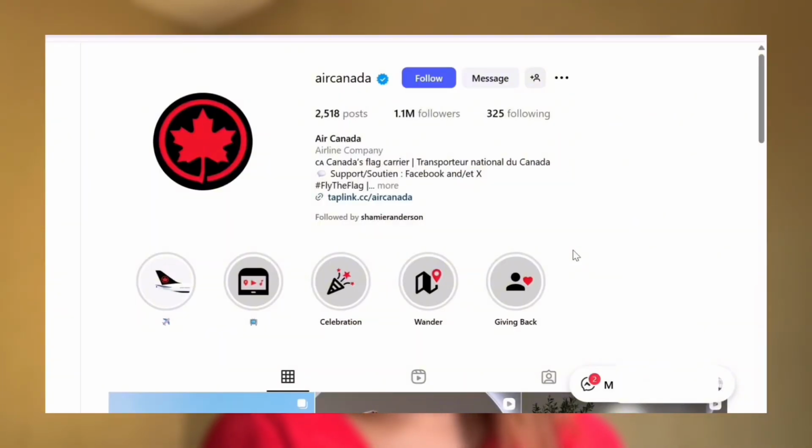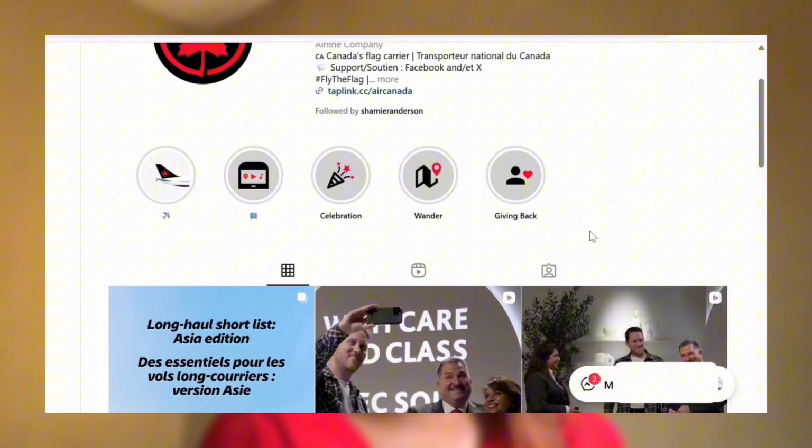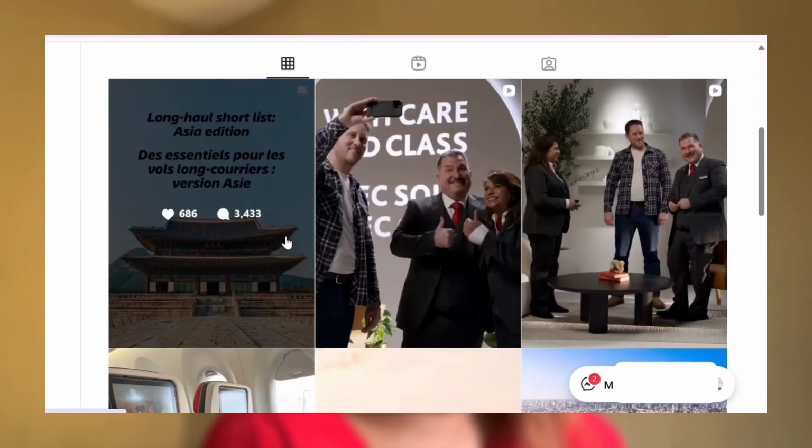Have you ever wondered what people really think about your favorite brands on their social media? Using Air Canada's public Instagram comments as a case study, I'm going to show you how you can scrape Instagram data at scale and run sentiment analysis.